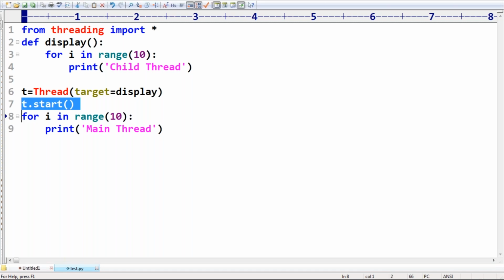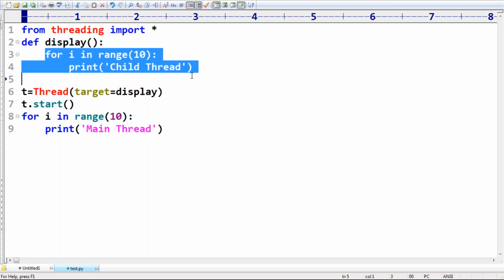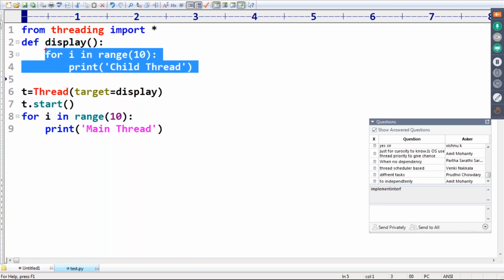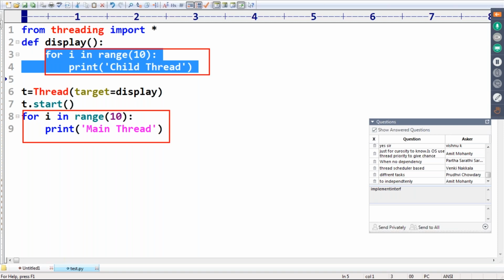Remember, very important, sir. When should we go for the multi-threading concept? If you have independent jobs, if there is no dependency, then only you can go for multi-threading. This is one independent job, this is another independent job. Sir, there is no dependency between them.